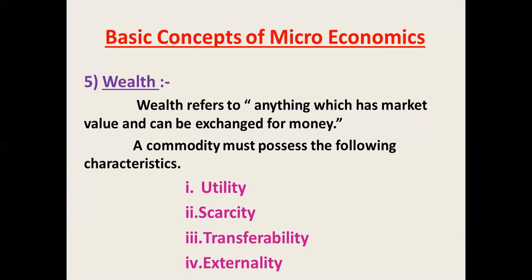Then what is the next characteristic of wealth? Externality. A good can be transferred only if it is external to the human body, meaning the commodity which a man uses externally. So that is called externality, like a bag, then chair, etc. These are examples of that characteristic. So all these things are like wealth.